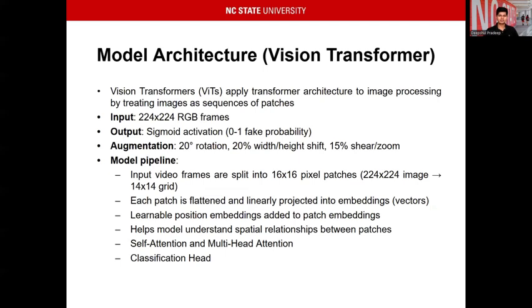So coming to the exact model architecture of a vision transformer, vision transformers apply transformer architectures to image processing by treating images as sequences of patches. We moved from CNNs to transformers as soon as we were able to get in more data, because as we all know, transformers work really well when we have a large data set, and our data set is around 100 gigabytes. So we're inputting 224 cross 224 RGB frames, and we're outputting a sigmoid activation 0 to 1 fake probability.